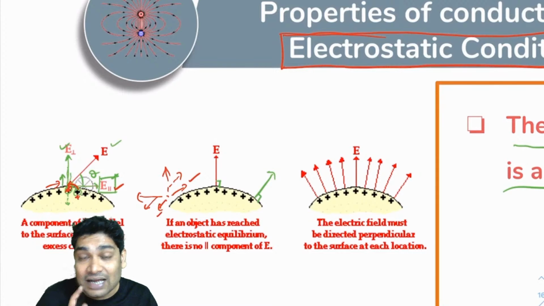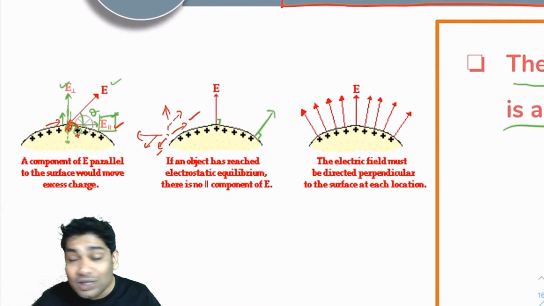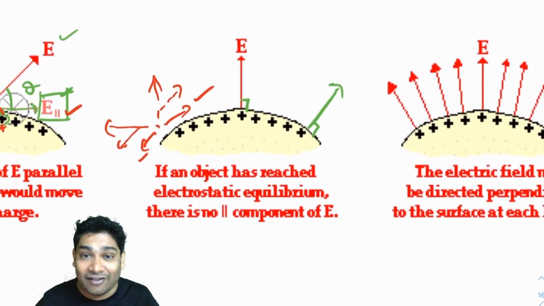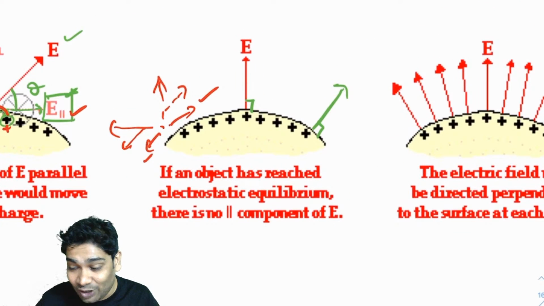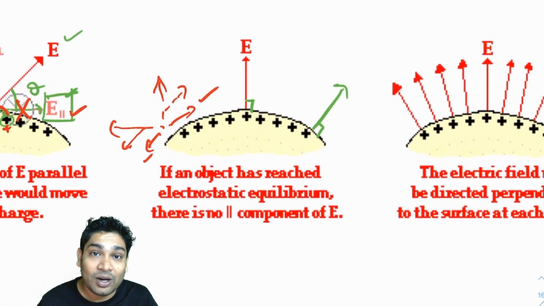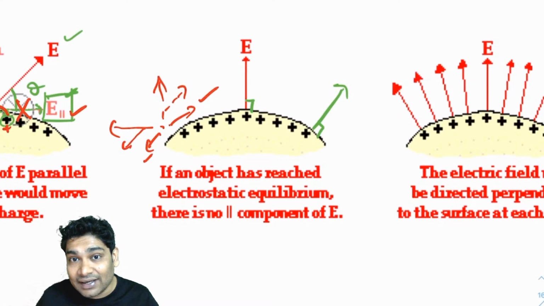But here, since I am only talking about electrostatic condition, which means that no charges are shifting anywhere, then I have a problem. Then this tangential component cannot exist. If it existed, it would move charges. And since there are electrostatic conditions, I can conclude that there can be no component of electric field parallel to the surface.